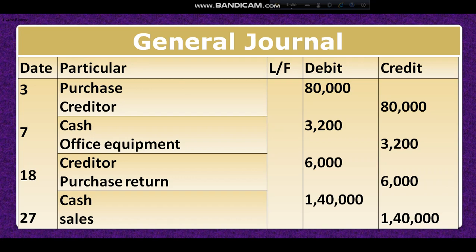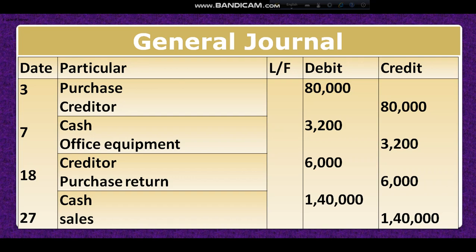Dear student, the next transaction: sale of old printer machine. That means we have a printer machine, we used it in the business. Now we would like to sell it because it may not work properly. If we sell anything, then we will receive money, so our cash account will increase. So cash account debit; you know if an asset increases, it is debit. And office equipment is an asset, so if an asset decreases, then it is credit. So you can understand: cash account debit, office equipment account credit. Cash debit because the asset increases, and office equipment credit because the asset decreases.